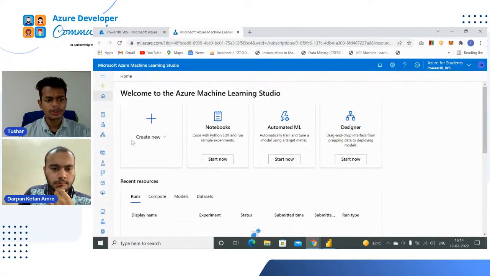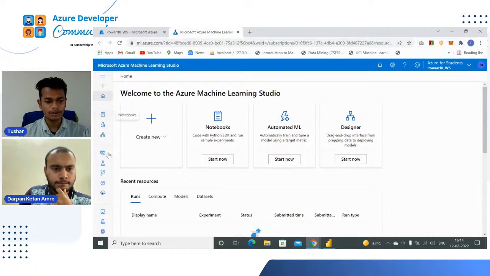As we know, here we have notebooks, so we can easily write code in Jupyter Notebook or in Jupyter Lab here. We can also do automated machine learning. We can also use the designer. In this session, we are going to use automated machine learning. But first of all, we are going to create compute.